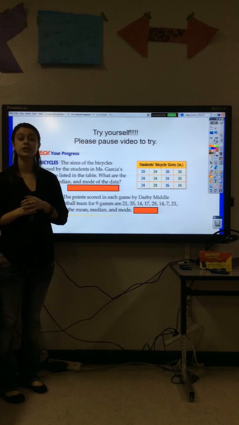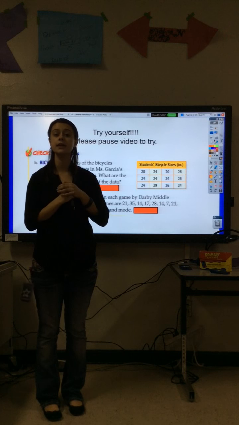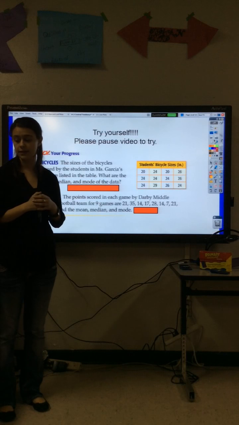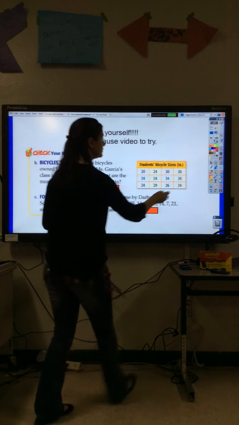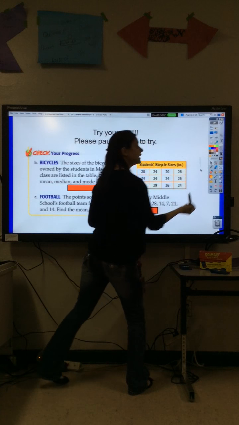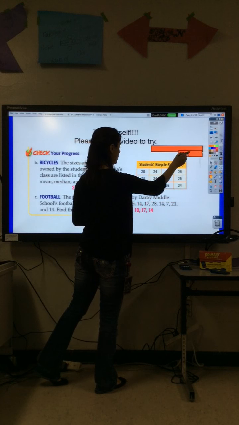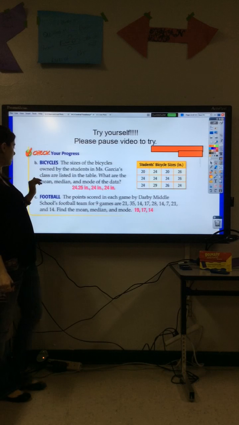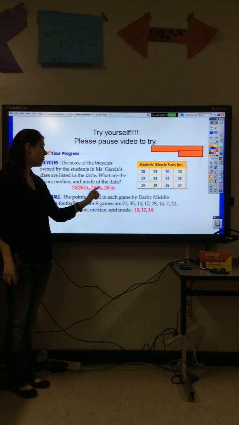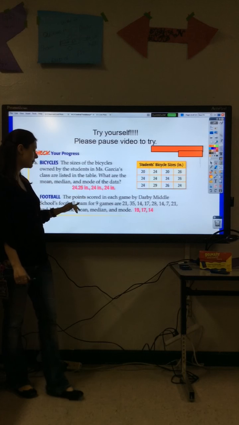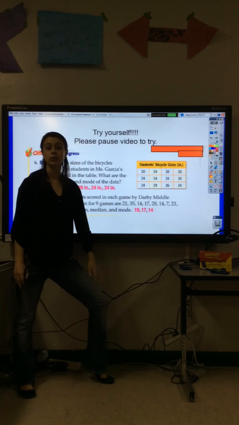So try this one yourself. It will be on page 12 of your note packet. So go ahead, pause the video, and try both of these problems. Okay. So let's check your answers. Okay. So for the first problem, the mean is 24.25, the median is 24, and the mode is 24. The second problem, the mean 19, the median 17, and the mode is 14.